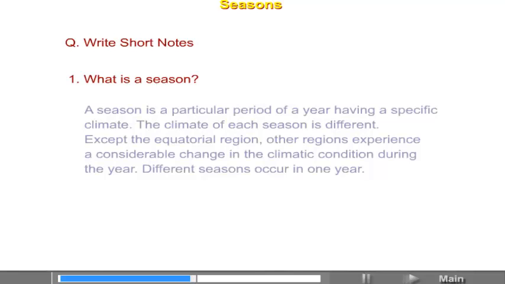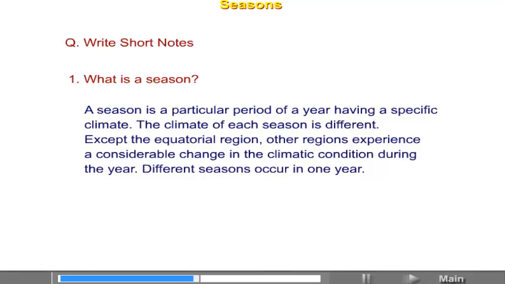Write short answers. What is a season? A season is a particular period of a year having a specific climate. The climate of each season is different. Except the equatorial region, other regions experience a considerable change in the climatic condition during the year. Different seasons occur in one year.